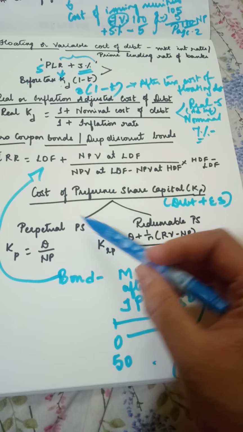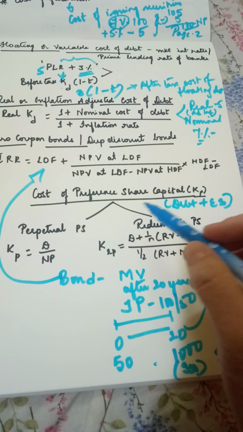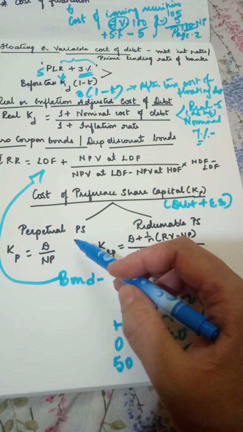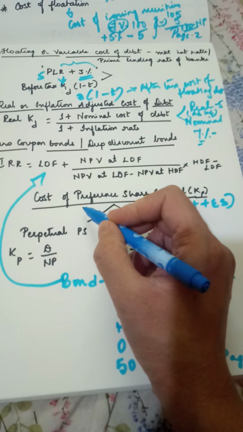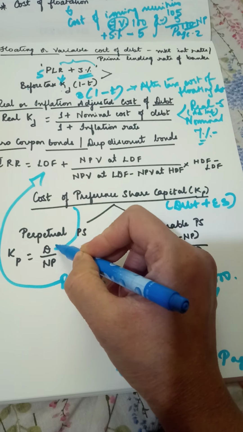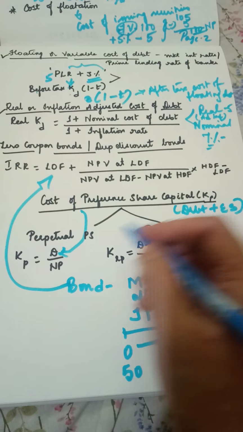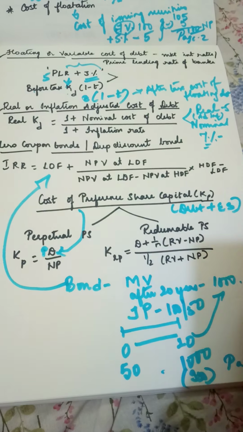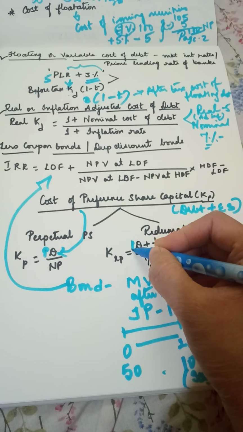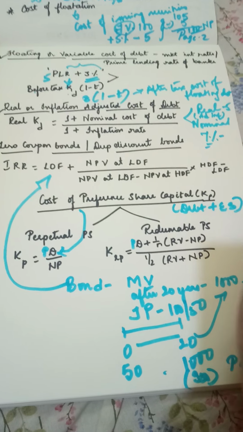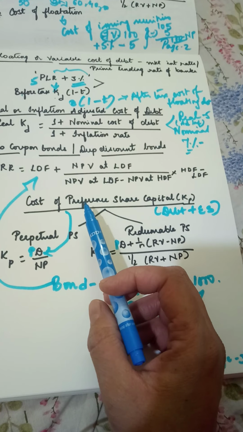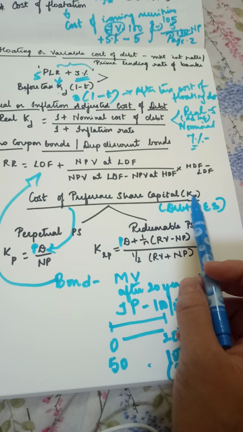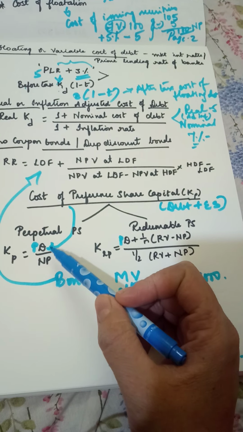And the calculation of preference share capital cost is what we are learning now. Again, what is the cost of preference share capital? What do you pay for them basically? You are paying preference dividend. You can write here PD also if you feel that you get confused with equity. Otherwise, you can write D. No issues with that. Now, for raising funds from preference shareholders, you are paying preference dividend.